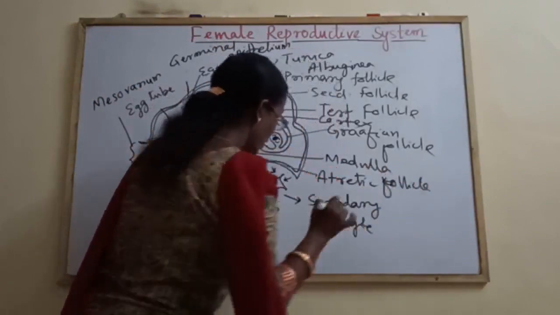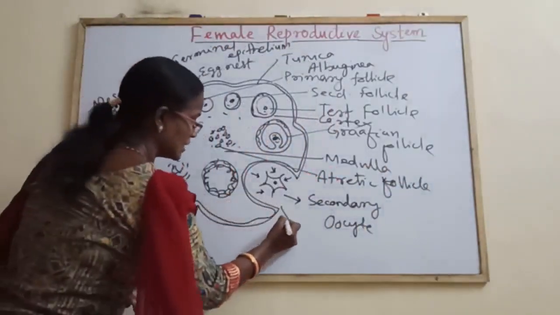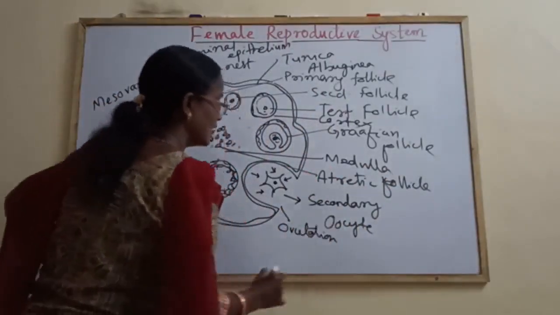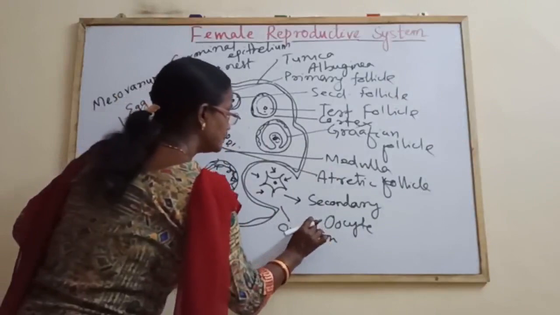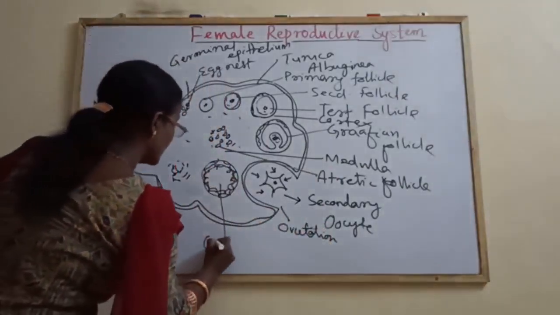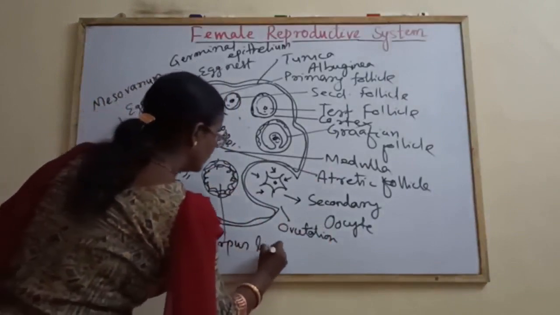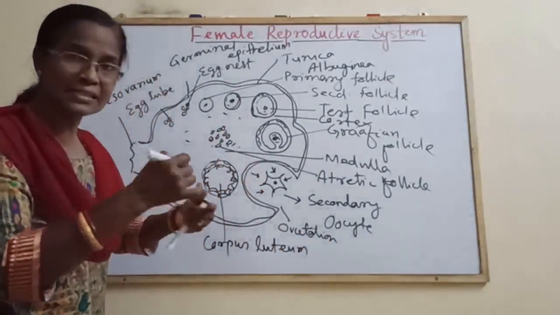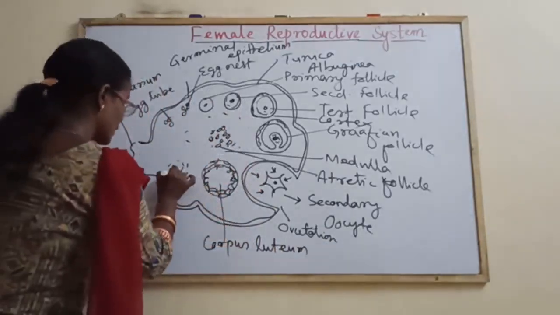On ovulation, there is release of secondary oocytes, and after ovulation, this is the corpus luteum. Graafian follicle, when it releases the secondary oocyte, is known as corpus luteum.